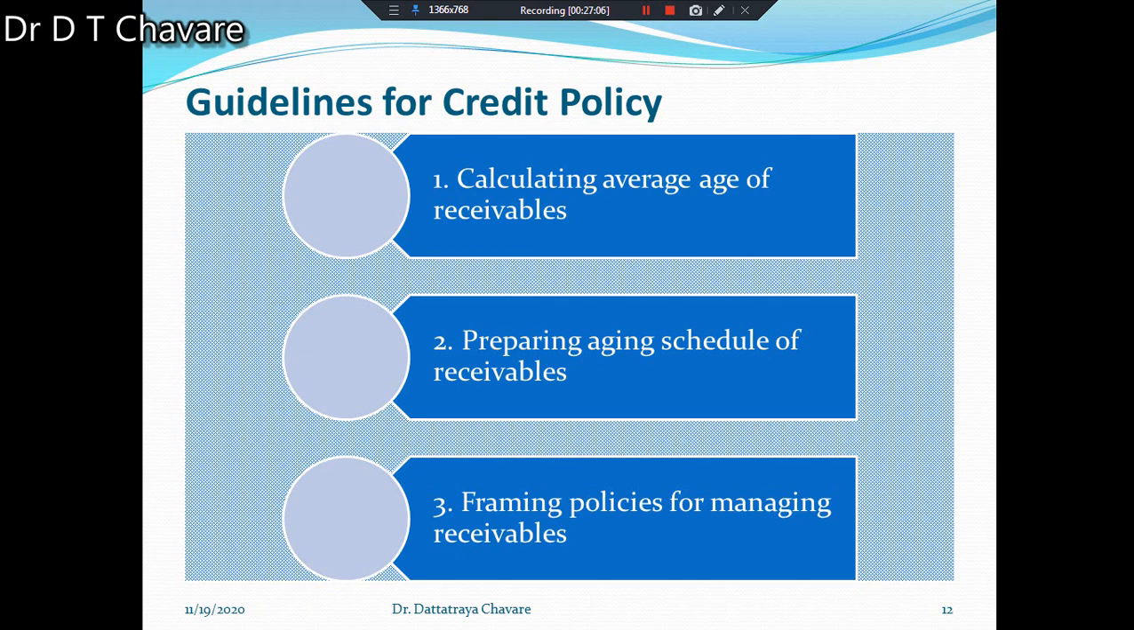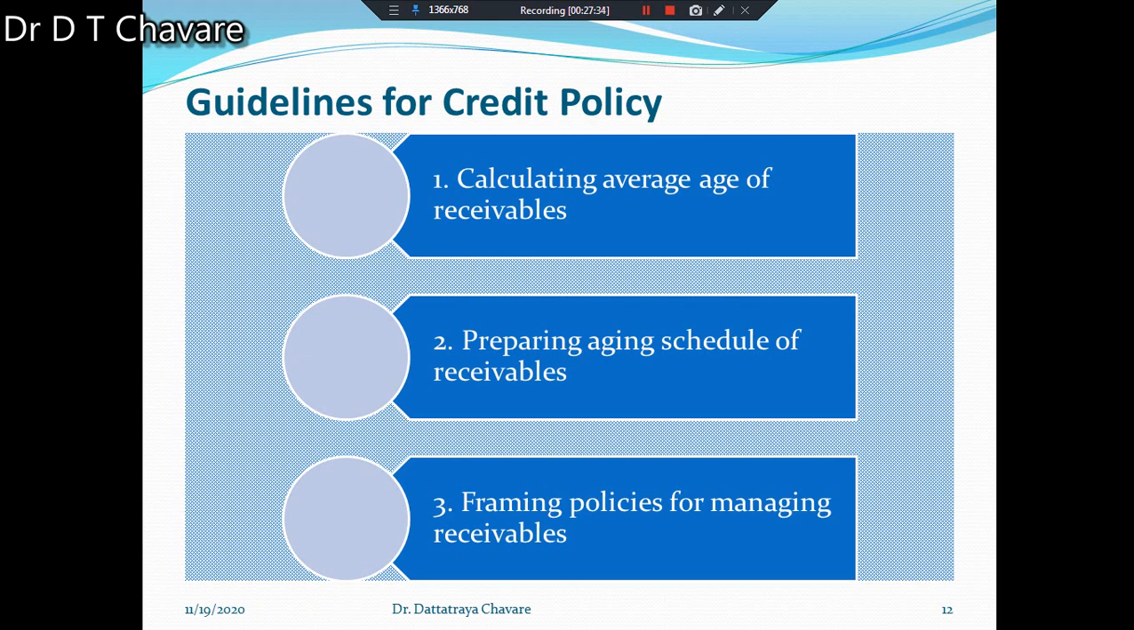A firm should frame a receivable or credit policy considering both benefits and cost. These policies relate to credit standards, credit terms, and collection procedure. Credit standards present the basic criteria for the extension of credit to customers.